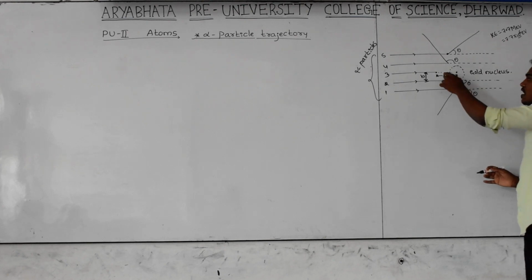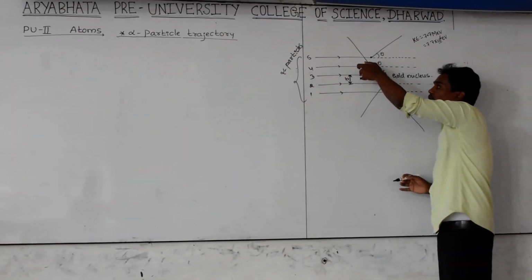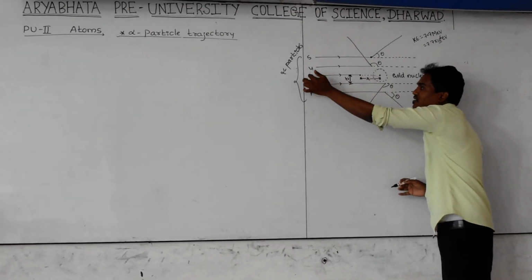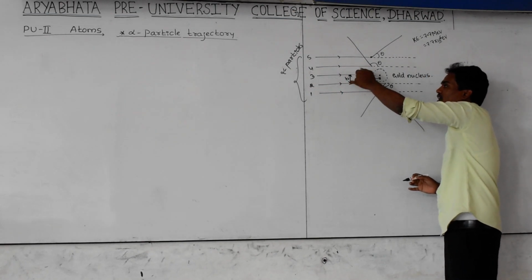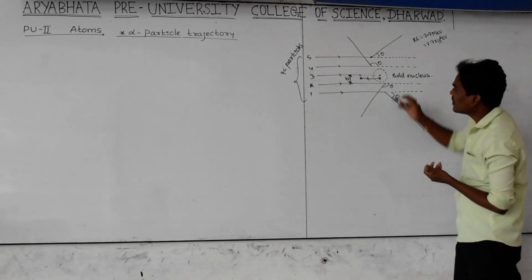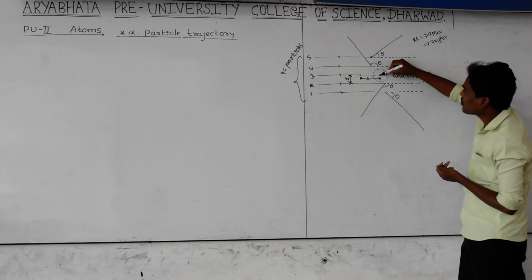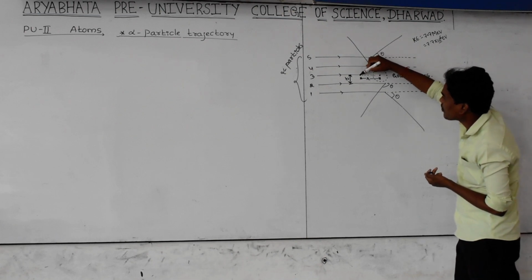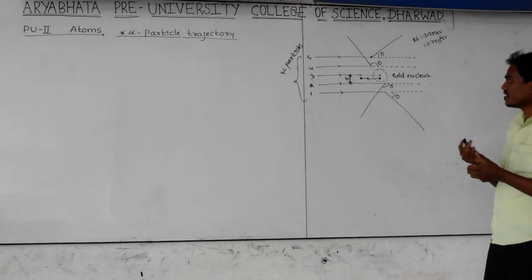And here I considered one of the terms, that is R. What is R here? This is the distance of the alpha particle, which alpha particle? The third alpha particle is moving towards the gold nucleus and it stops here. Whenever the alpha particle is present at this point, the distance between the center of the gold nucleus and the center of the alpha particle is R. We can study what R means later.